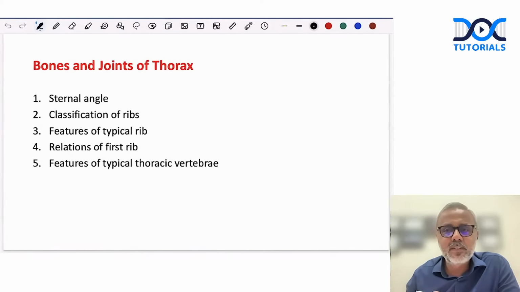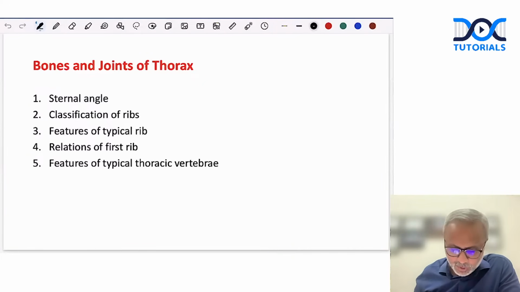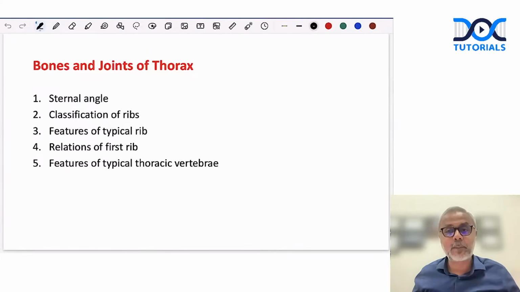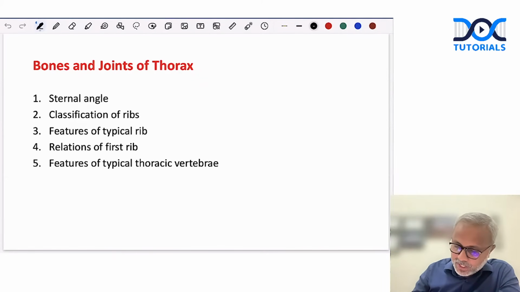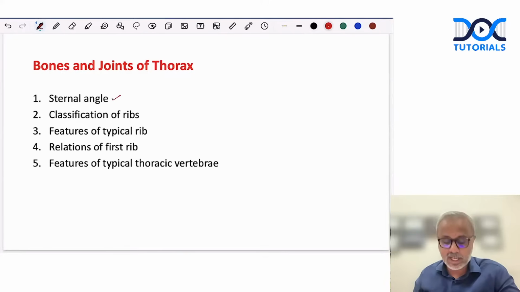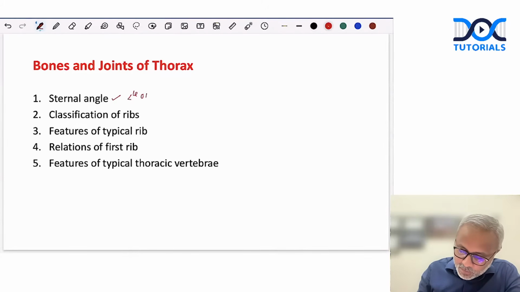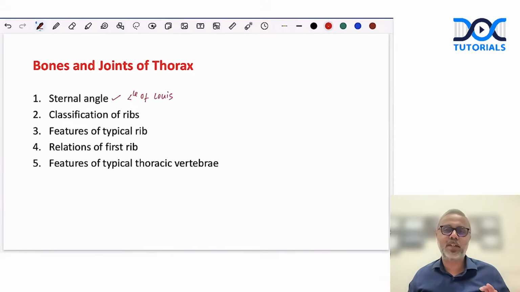And again, we have arranged it as per the chapters in your book. The first chapter, of course, is on the bones and joints of the thorax. The most frequent question from this chapter is, first, the sternal angle, otherwise called the angle of Louis, right? Why is this question often asked? Remember, sternal angle is one of the most important landmarks in the human body, which helps us count the ribs, especially from the anterior aspect.